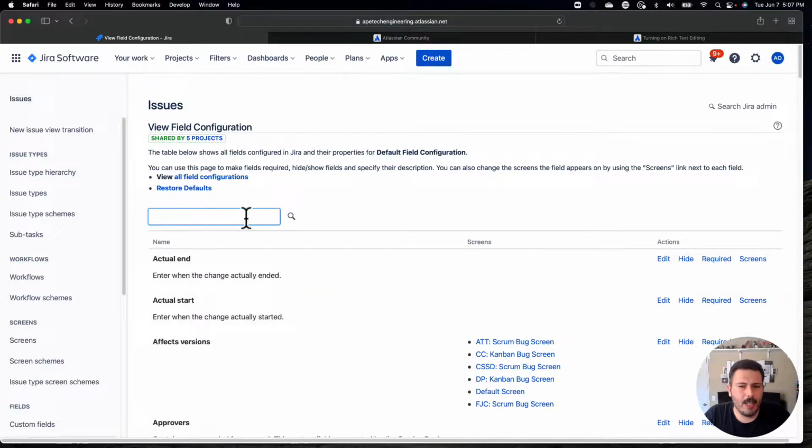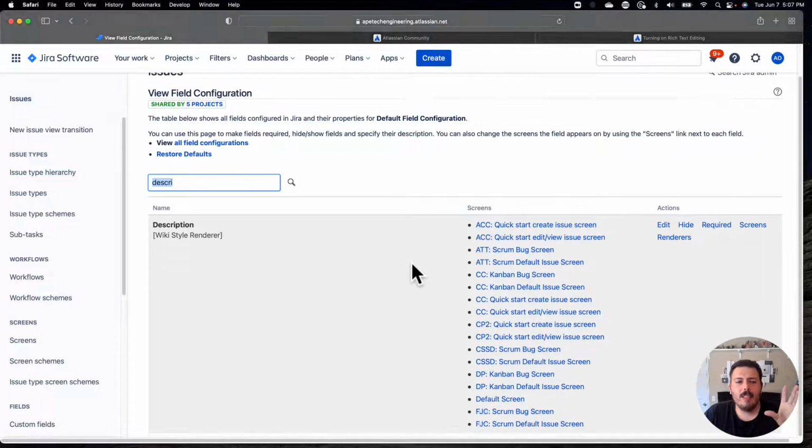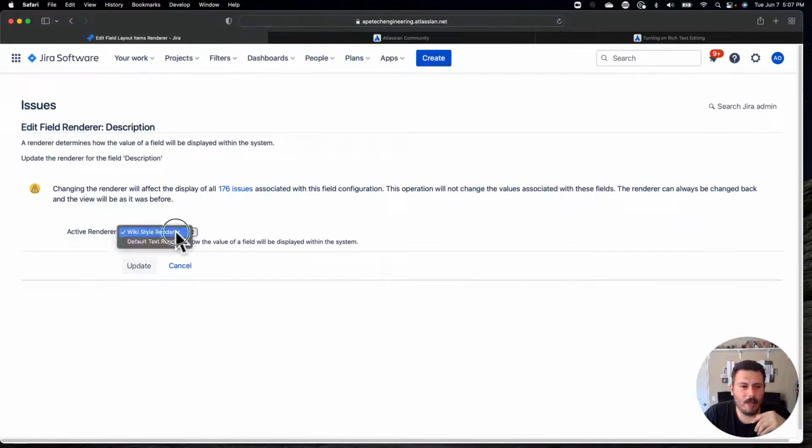and I'm going to look for the description. The description is usually a really good example of a rich text field, because the description is usually the place where you would come in and add a bunch of elaborate text, is the appropriate word, right? Once you find the field in question, you'll see the style renderer, and you can come over here to the right side. You can click on renders, and you'll notice that you have a couple of different styles. So you have the wiki style, which means that my description was already in a rich text field edit mode, and I can change it to default.